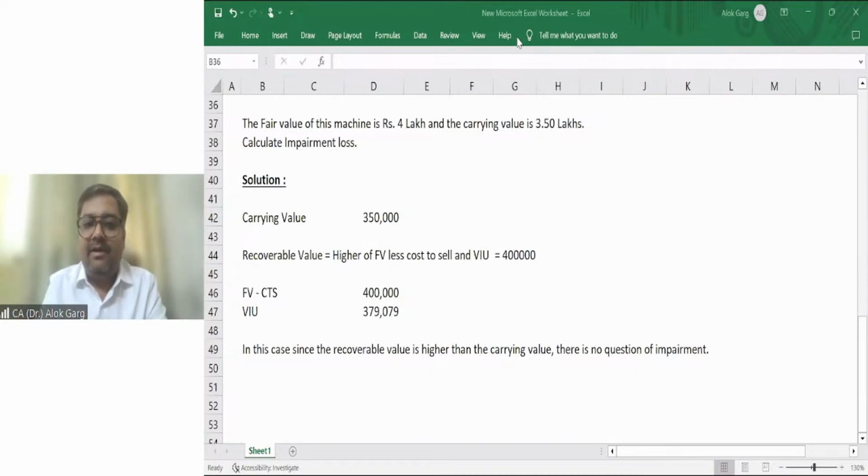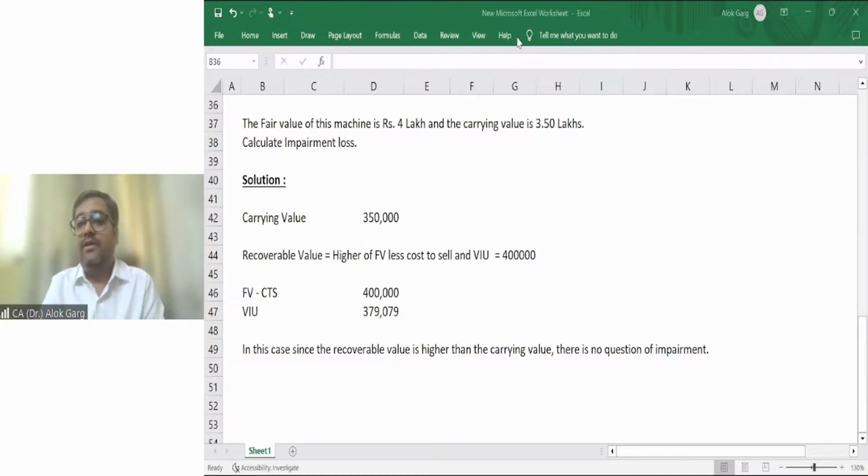So please remember, if either of the values, like fair value first you computed or value in use first you computed, if any of the values becomes higher than the carrying value, there is no requirement of computing the other value. Is that clear? Okay.